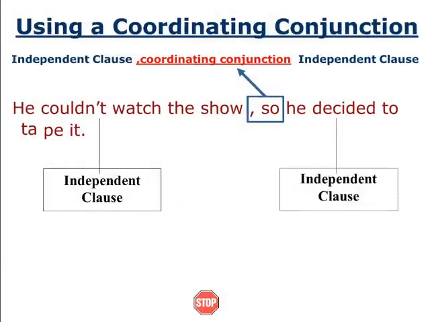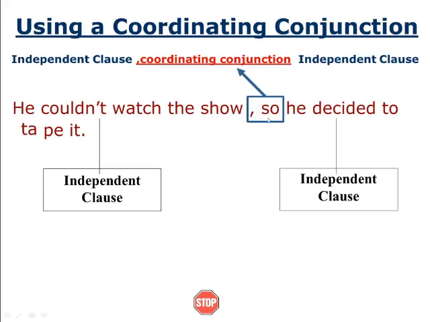Next, as I told you earlier, using a coordinating conjunction also we can make a compound sentence. Here you see: independent clause, coordinating conjunction, independent clause. In the previous slide we discussed using a semicolon, but here we are using a coordinating conjunction.